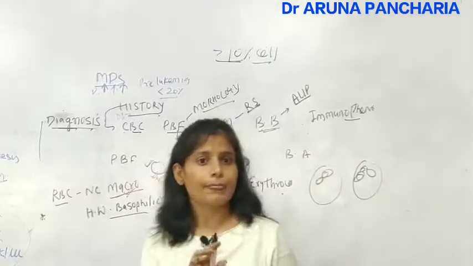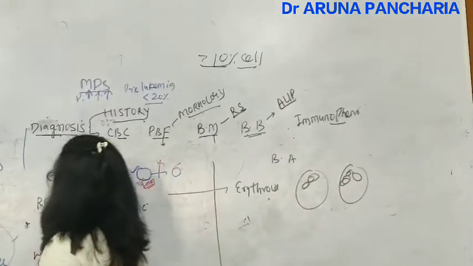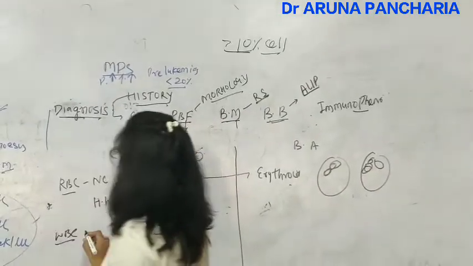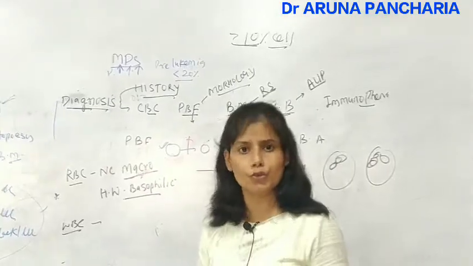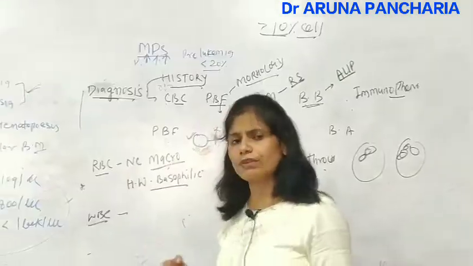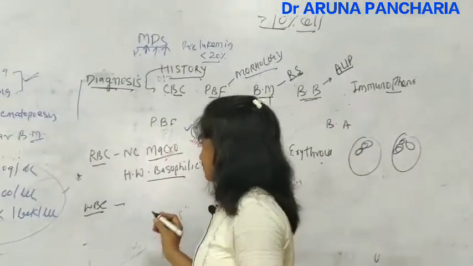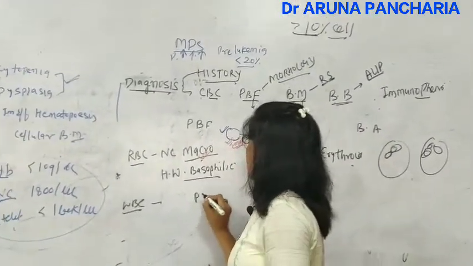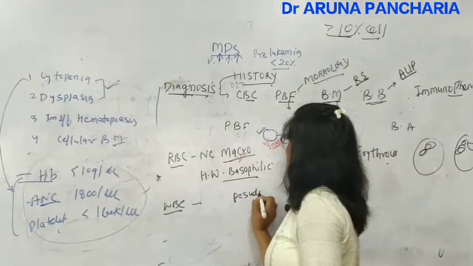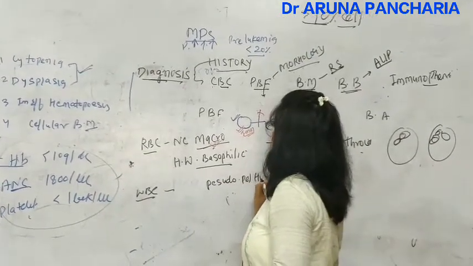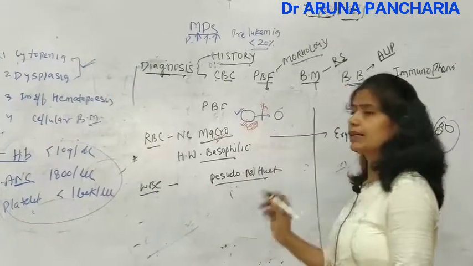Now coming to the WBC series. In the WBC we know mainly neutropenia is there, and it affects all the lineages, but more typically the neutrophilic series. Here the important thing is the pseudo-Pelger-Huet anomaly in the neutrophil.